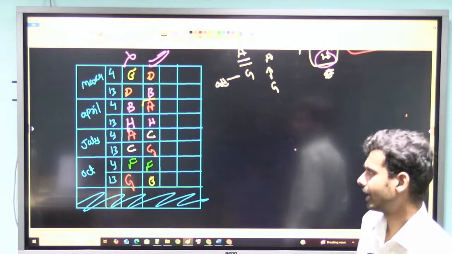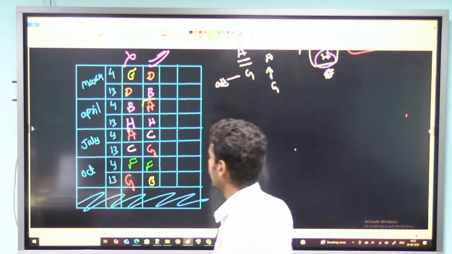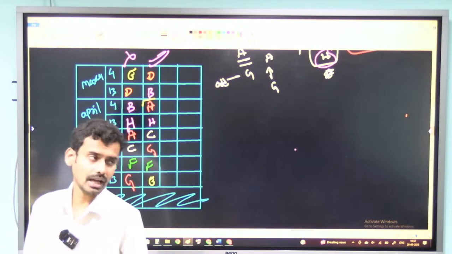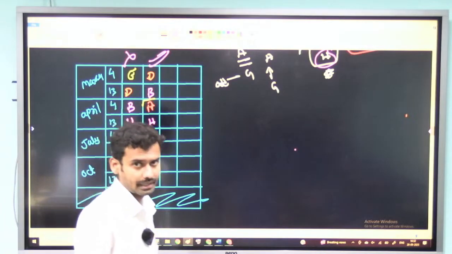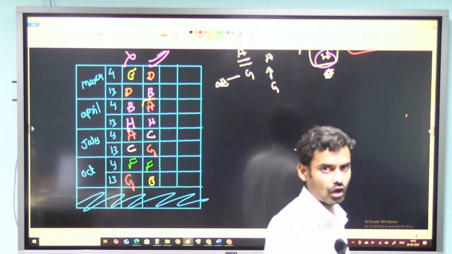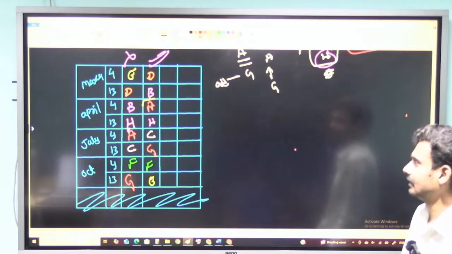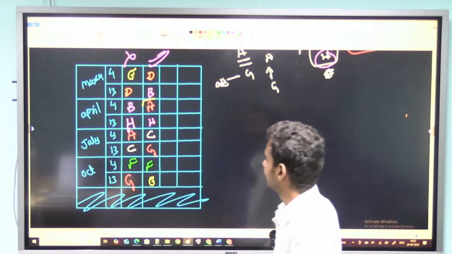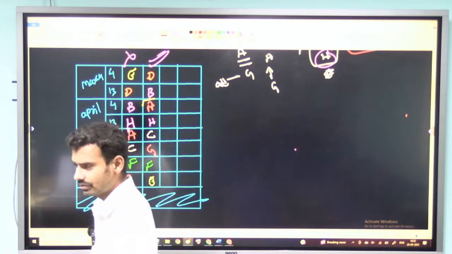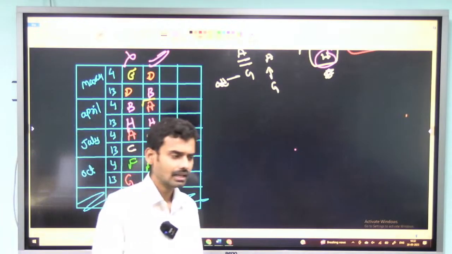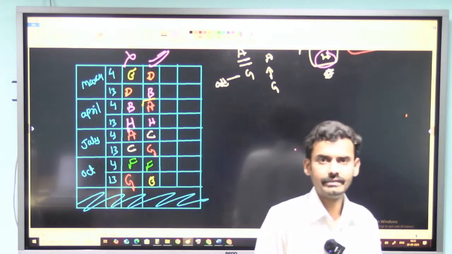Now after solving all this, we will fix one condition, and I should answer according to this condition. The question will be like, who had the interview on the 13th of July? How many people faced the interview after G? How many people faced the interview before H? How many people had the interview between B and F? So these types of questions we will be having, and if we fix one condition, we can easily answer all these questions.